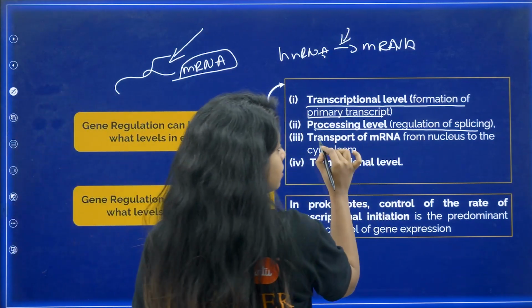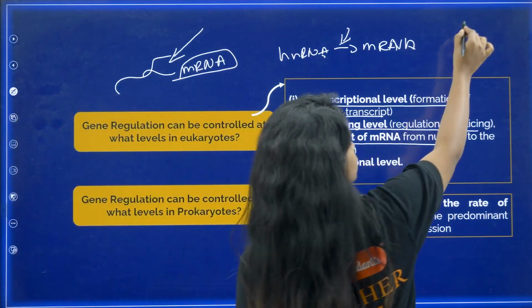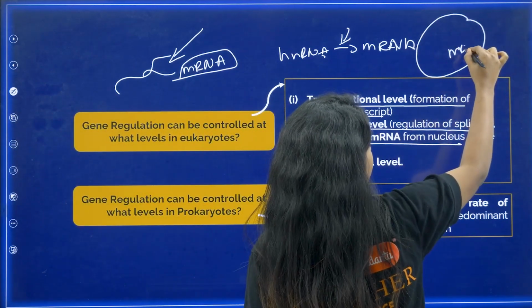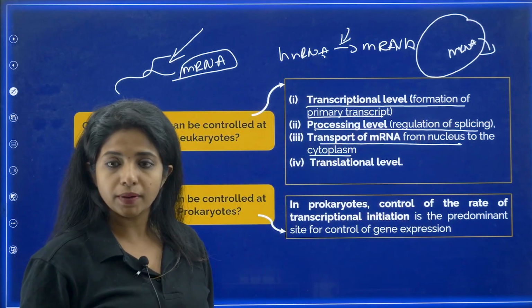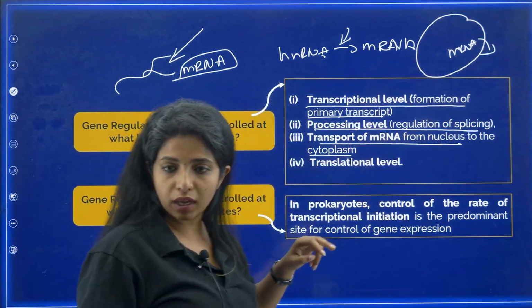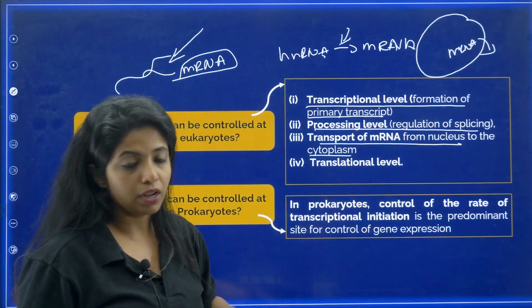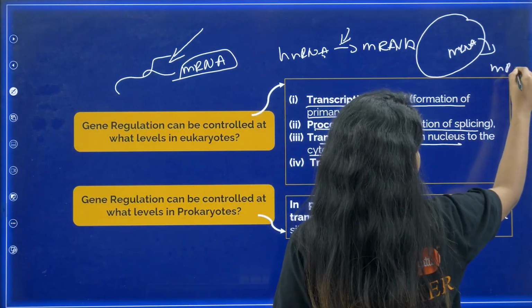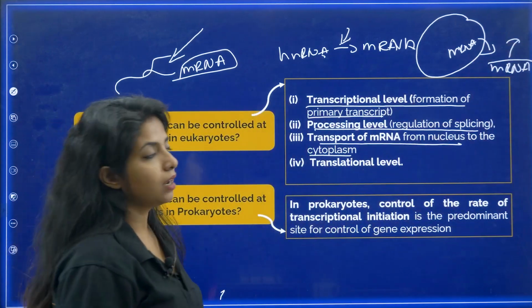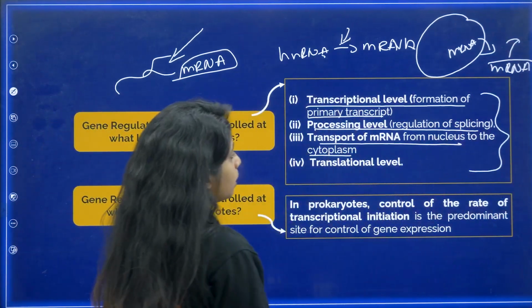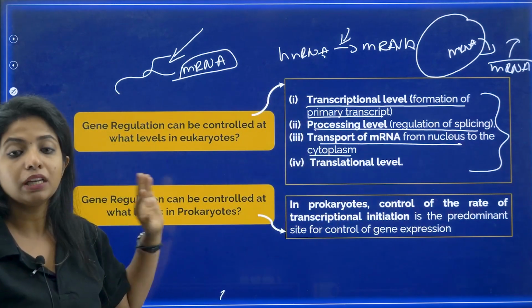Now, next thing, transport of mRNA from the nucleus to the cytoplasm. In eukaryotes, inside the nucleus we have the mRNA. This mRNA has to move out, then only will translation happen. So, the transport of mRNA can be controlled, and then the translational level as well. Once this mRNA is outside, the level of translation can also be controlled. These are the things you should keep in mind for eukaryotes. On these many levels, gene regulation can take place in eukaryotes.